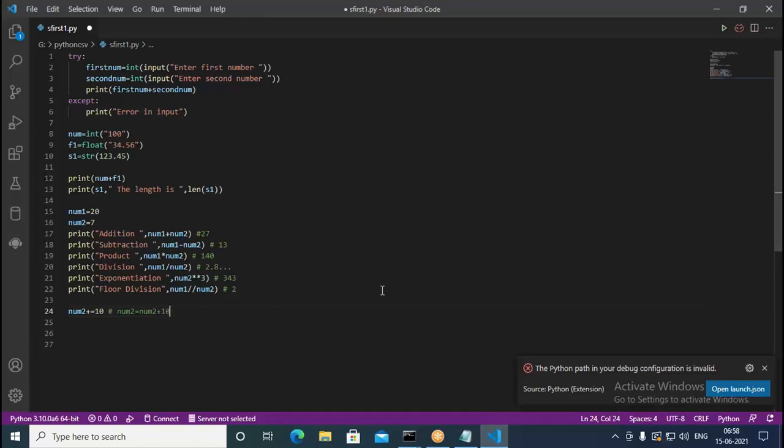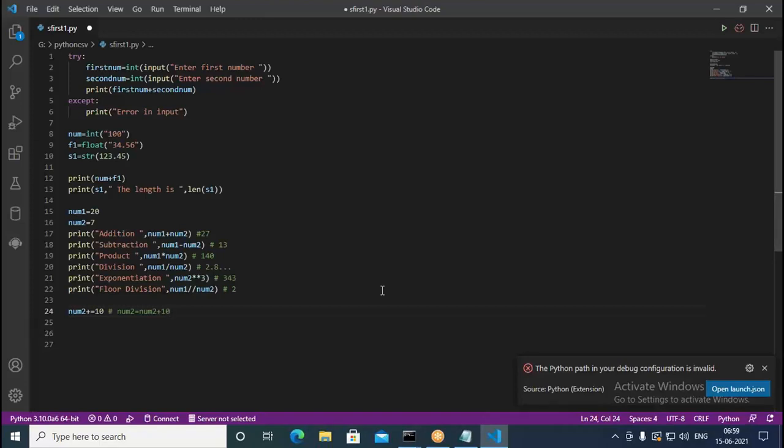It is shortcut. Num2 plus equal to what we have written? 10. So this is called here assignment, but we are using a shortcut notation for that. Instead of writing num2 equal to num2 plus 10, you can write like this. Num2 plus equal to 10 we can write. This is called a shortcut notation for the assignment.